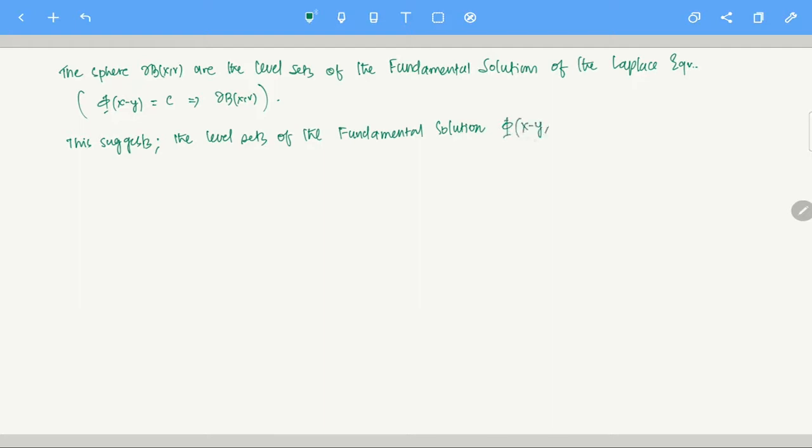Here it is the heat equation, so x minus y, and you have t minus, maybe tau or something. We'll use it later, in the case of the heat equation.